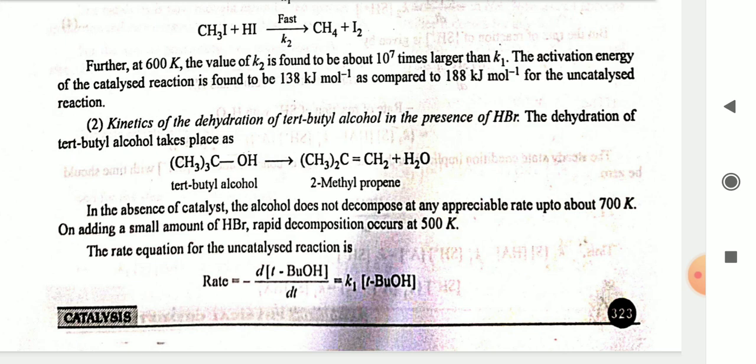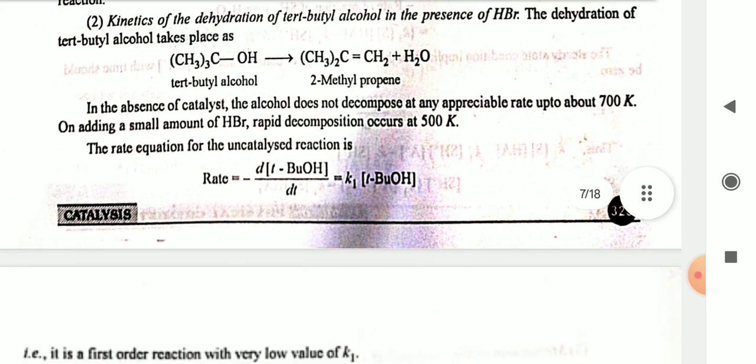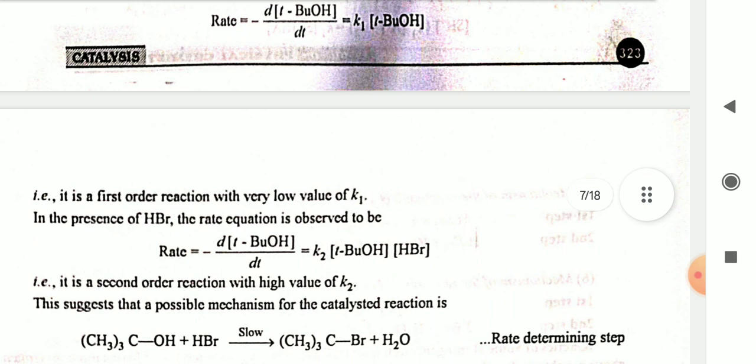The rate equation for the uncatalyzed reaction is rate = -d[tertiary butyl alcohol]/dt = k1 [tertiary butyl alcohol]. It is a first order reaction with very low value of k1. In the presence of HBr, the rate equation is observed to be rate = -d[tertiary butyl alcohol]/dt = k2 [tertiary butyl alcohol][HBr]. It is a second order reaction with high value of k2.